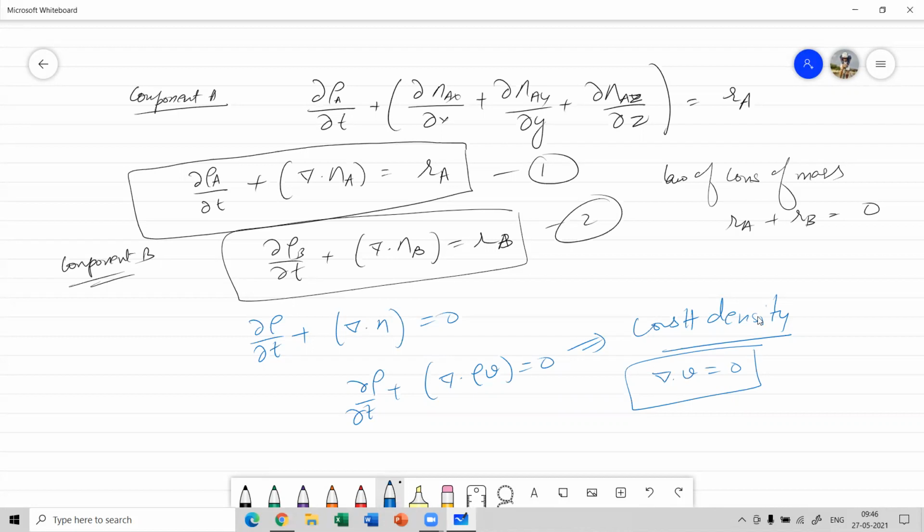Right. Now, this was the entire equation of continuity for a binary mixture expressed in mass units.